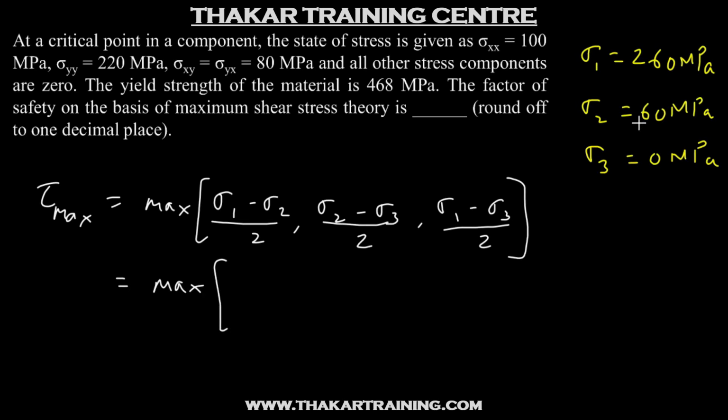So this will be maximum of, now sigma 1 is 260, sigma 2 is 60. So this is 200 by 2, this will be 100. Sigma 2 is 60, sigma 3 is 0, so this will be 60 by 2, 30. And sigma 1 is 260, sigma 3 is 0, so this will be 260 by 2, 130. So we have the maximum shear stress is 130 megapascal.